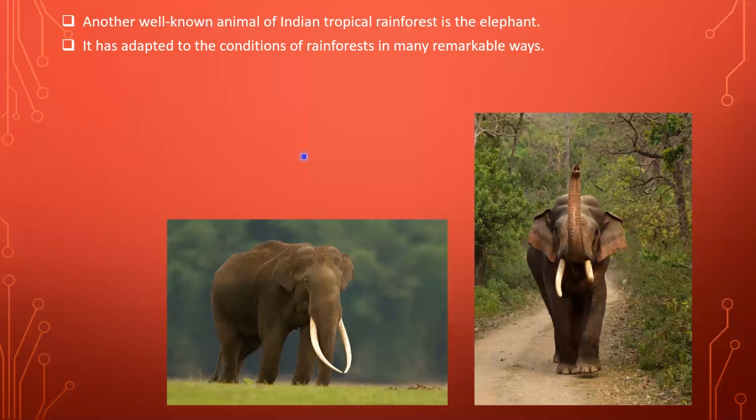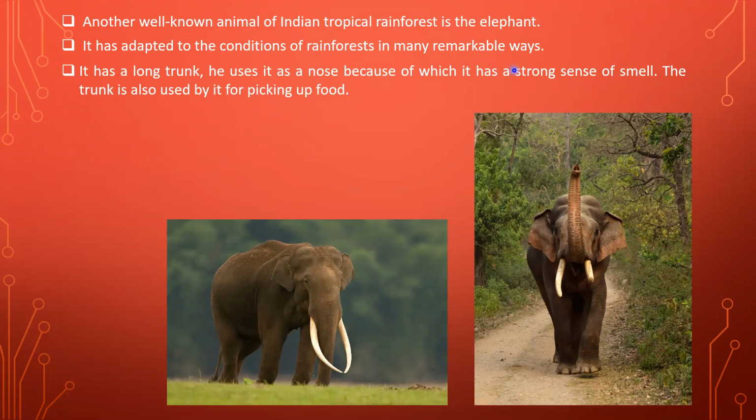Actually, it has adapted to the conditions of the rainforest in many remarkable ways, and we are going to discuss those ways. First of all, it has a long trunk. You can see the trunk in the second image as well as in the first image. You can easily see the trunk of that elephant.